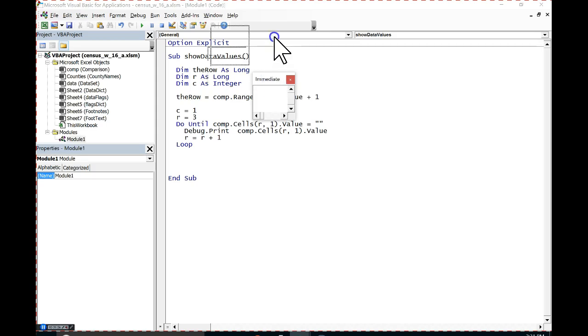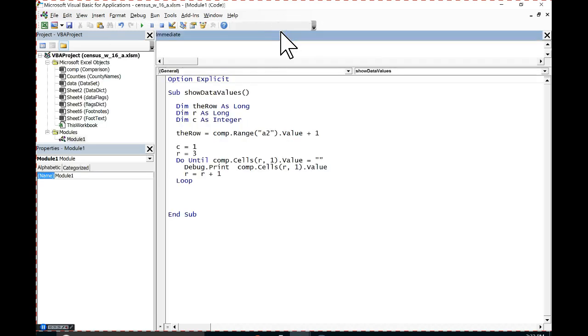Come on, window, dock where I want you. Dock. There we go.